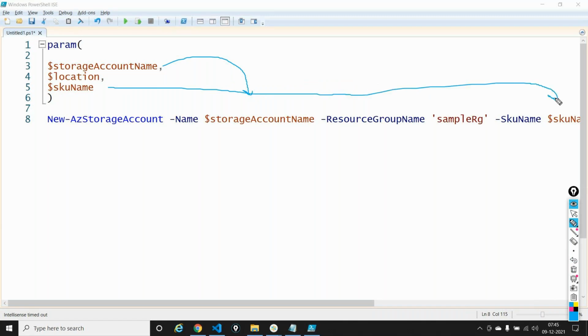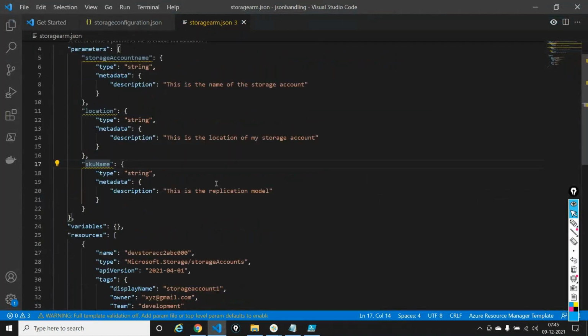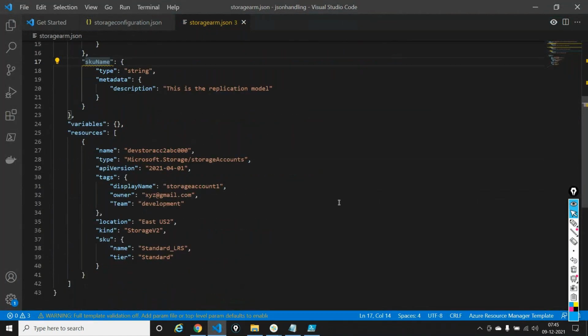In the same way, how do I then reference my parameters into my resources? Because resources is the section that ends up creating the resources, right? And I said for reusability, I want to declare the parameters out here. This is how I will refer to my parameters here. I'm just deleting this out.